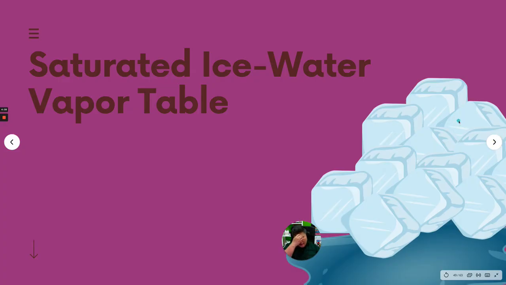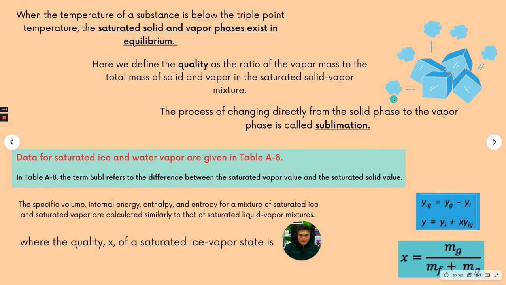Another case that we wanted to look at is the saturated ice-water vapor table. If you are looking at Table A8, in this particular table the term SUBL, sublimation, refers to the difference between the saturated vapor value and the saturated solid value. What is happening here is that when the temperature of a substance is below the triple point temperature, the saturated solid and vapor phases exist in equilibrium.